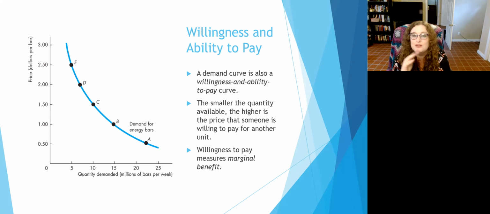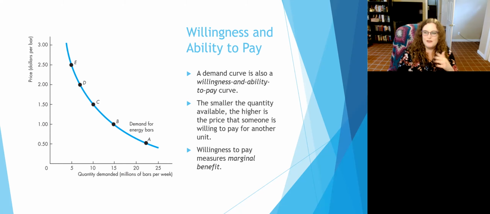So if you hear me also just call this demand curve a willingness or ability to pay curve, it just means how much would people be willing to pay at each of these points. The willingness to pay also measures the marginal benefit, right? So what is marginal benefit? Remember, I said marginal means one more of something. At point A where we had 22 million candy bars, that means at 22 million and one candy bar, I'm willing to pay about 50 cents for it, right?